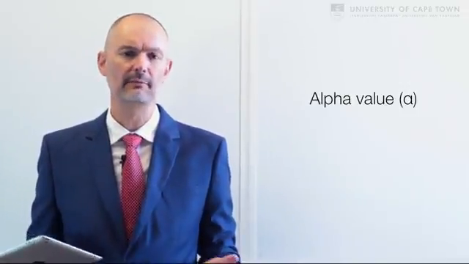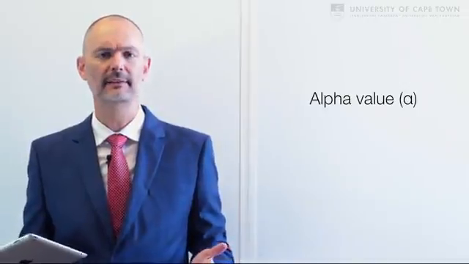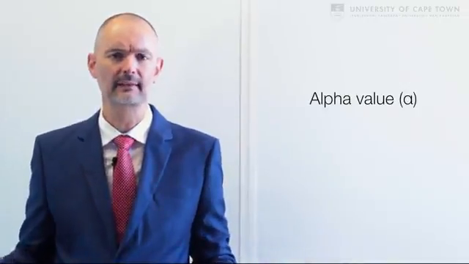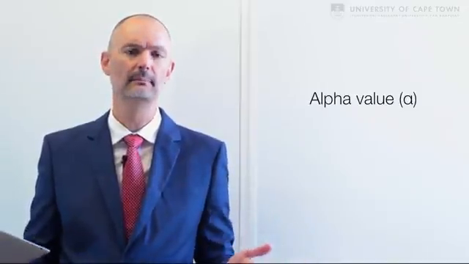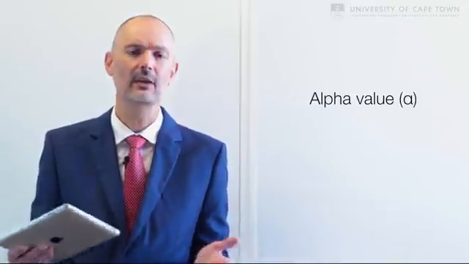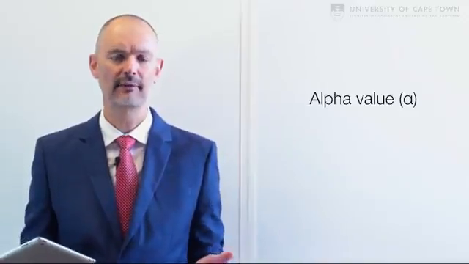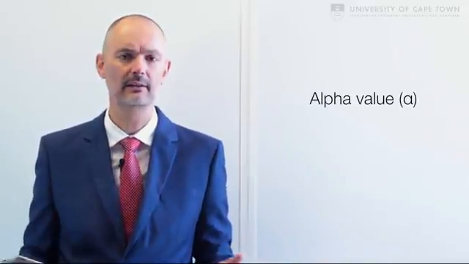Is it really magical? If we find a value less than 0.05, is it absolute proof that something exists, that drug A is better than placebo? Can I now walk out and absolutely believe it? No, I can't. There is no magic behind 0.05. You know now. It's just an area under the curve of a sampling distribution.